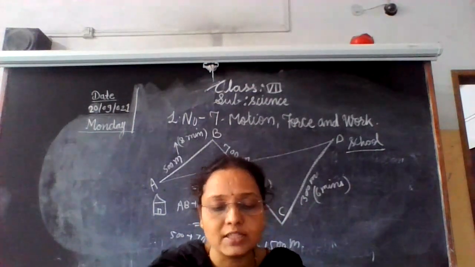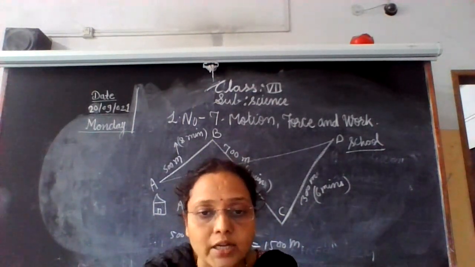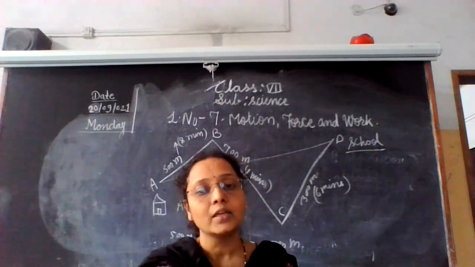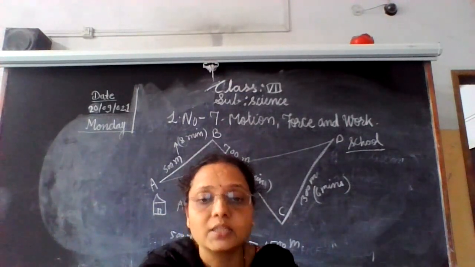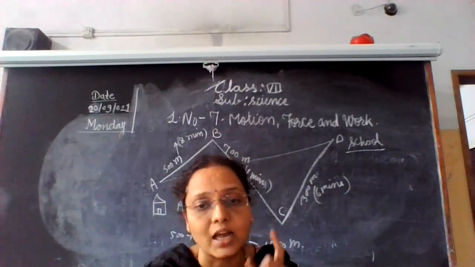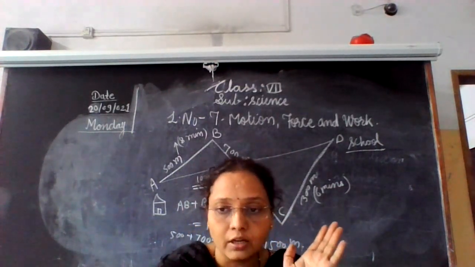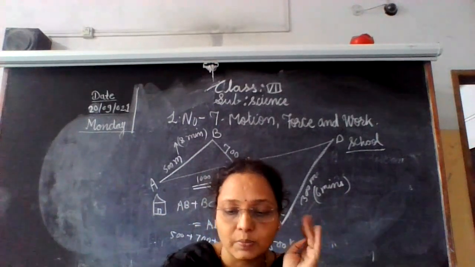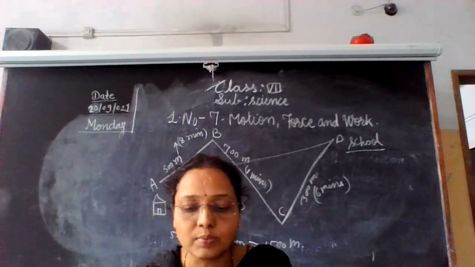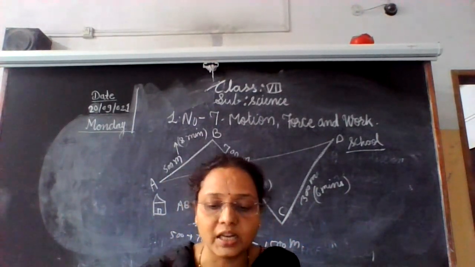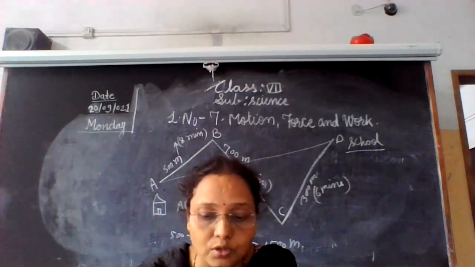A mention of its direction is essential. Means कौन से direction से storm हो रहा है, कितने किलोमीटर की स्पीड से हवाएं चल रही है, at that time it is important. So here we learn about distance, displacement. So in displacement, both distance and direction are taken into account.